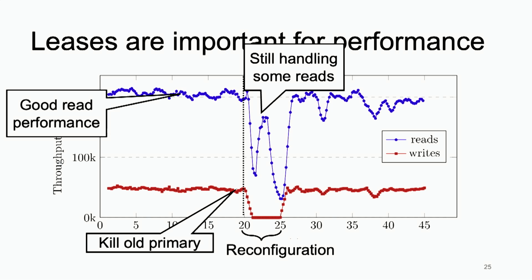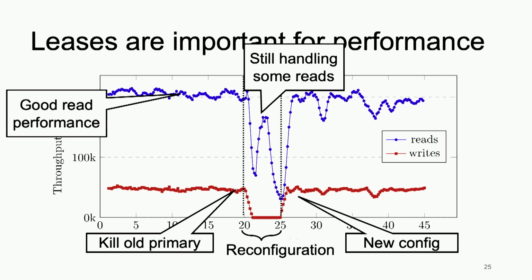But once the reconfiguration is done, we enter the new configuration, the new epoch, and the read and write performance go back to what it originally was. So this demonstrates, one, that the system actually works. Of course, you should already have believed that because I've given you a proof that the system is correct, but this illustrates it in a more practical manner. Okay, so with that, I want to wrap up and draw some high-level conclusions.